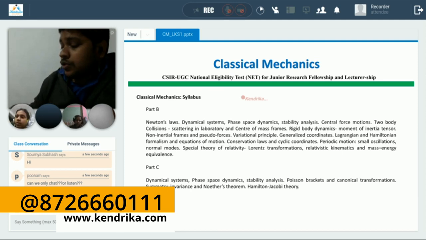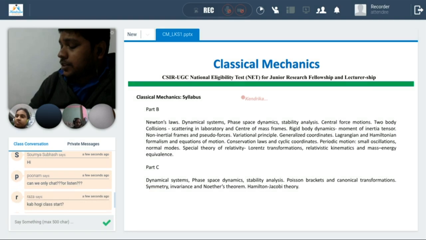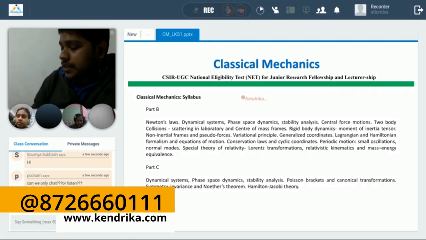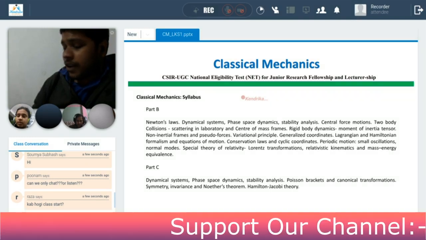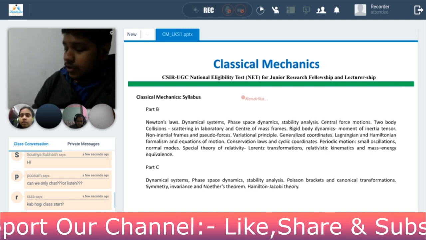From these parts, which are specifically for part C, this is atomic and molecular, condensed matter physics, and nuclear and particle physics. We have studied nuclear and particle physics, and we can expect 3 questions in part C from this. So we can say 15 to 20 marks from this part. And condensed matter physics and atomic and molecular, the other sir who is taking your class will be teaching you. Probably he is teaching you solid state physics, so he will take this other part.